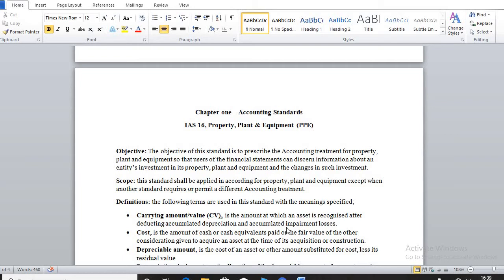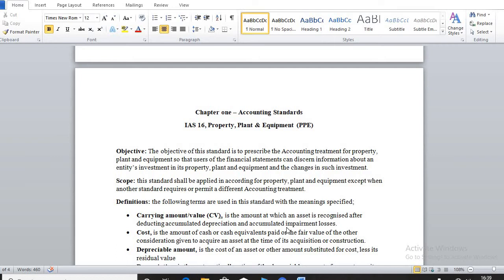One will ask, what is the purpose for bringing out IAS 16? Accounting has to do with rules and regulations. The accountant has to follow some sort of rules in presenting information in the financial statements, especially the public companies, which are obliged to follow the laid down procedure in presenting information that has to do with final accounts.